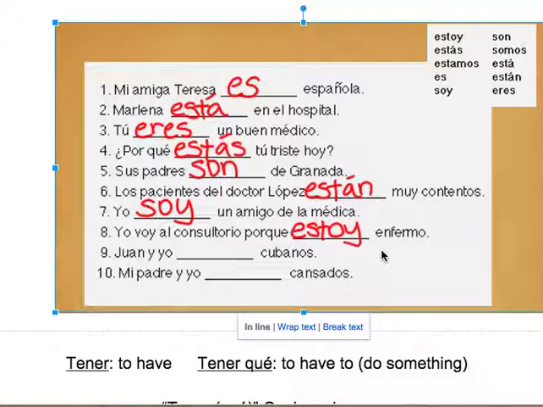Juan y yo. And hold on, I want to give you this little activity. I want you to finish those two, and I want you to tell me tomorrow that your secret word is elefante. Don't tell anyone else. This is the secret word. Elefante. So when you come tomorrow and we ask you what it is, I hope that all of you remember that. Elefante. Elefante. And number 9 and 10 are your homework.